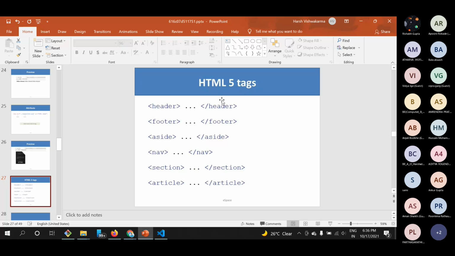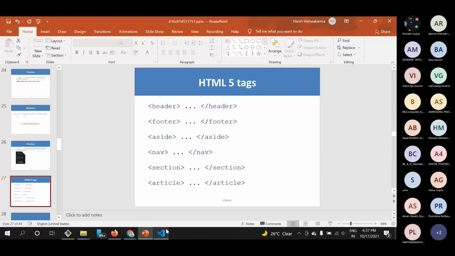So it will help in SEO, and our site will rank better, and the robots that Google sends to our site will be helped. And the same goes for other things like the footer tag. If our site has a footer, then we will use footer instead of a div.